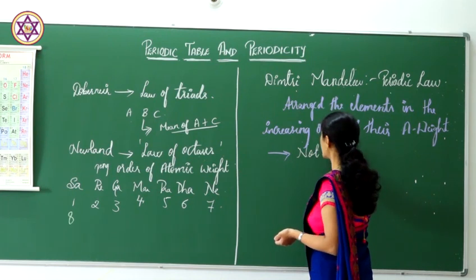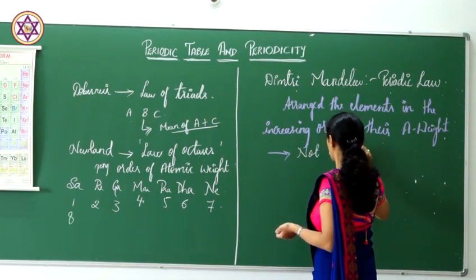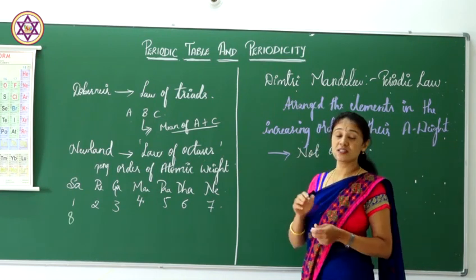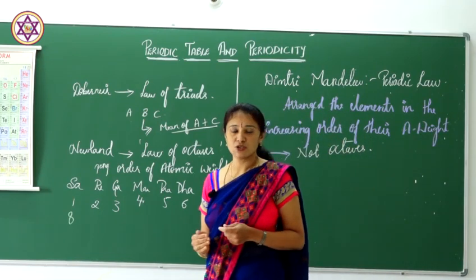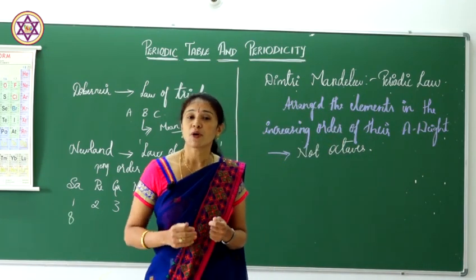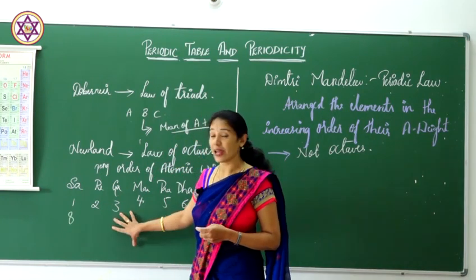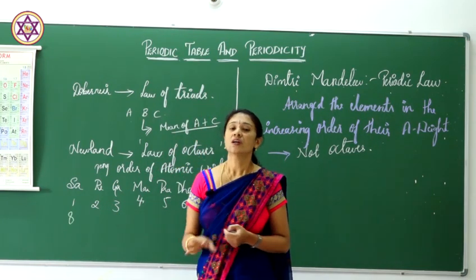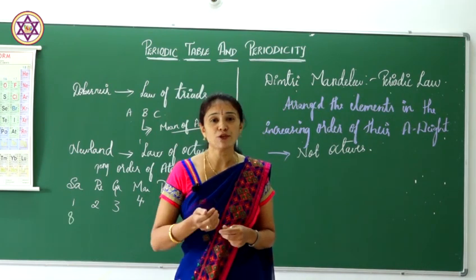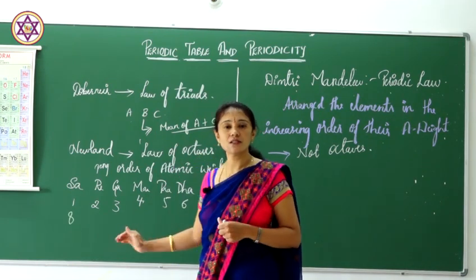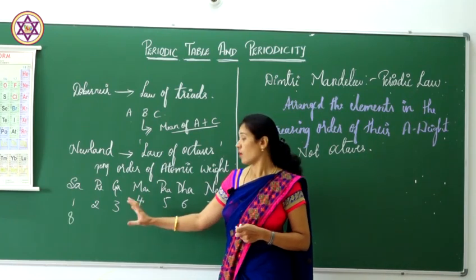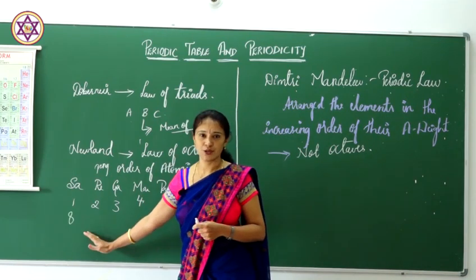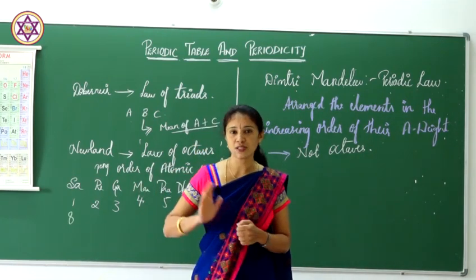octaves. He said it is not octaves, that is, the repetition doesn't take place at the eighth element only. He told about periodicity. Even Newlands gave the idea of periodicity. He said that there is a repetition of elements at certain fixed positions, that is periodicity.